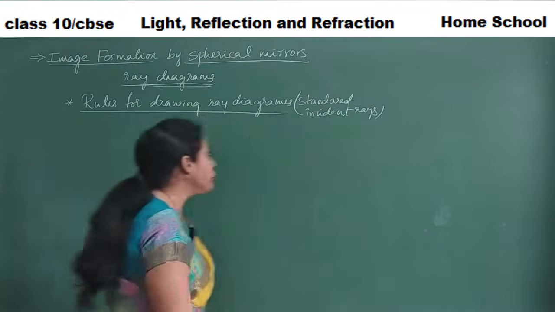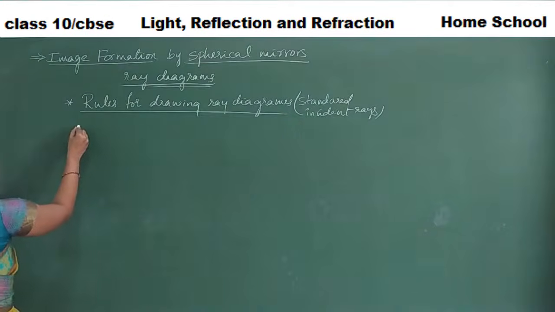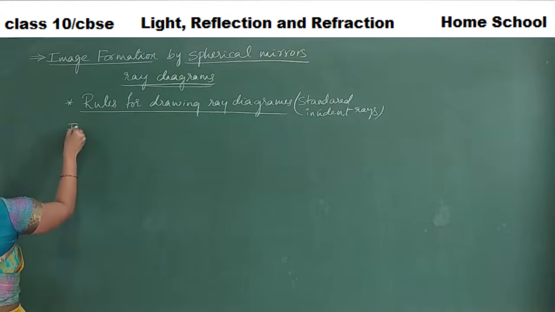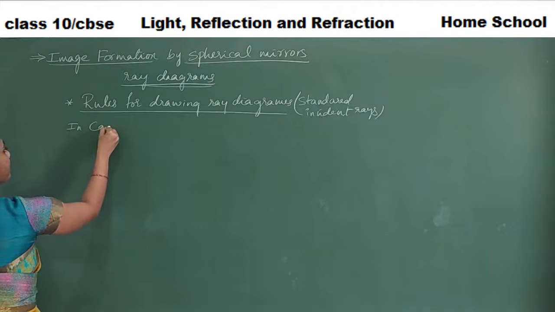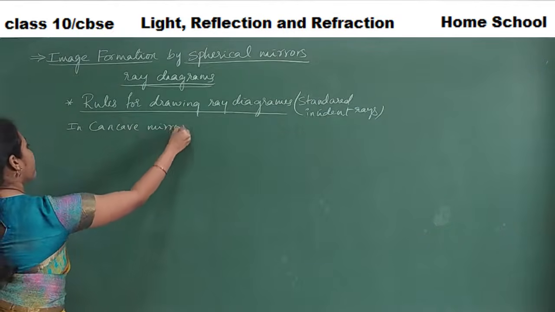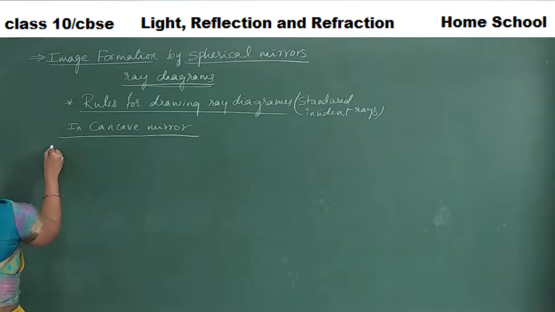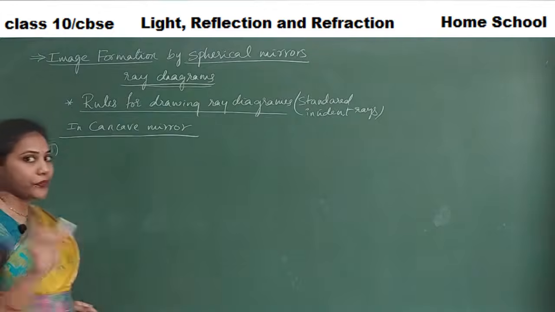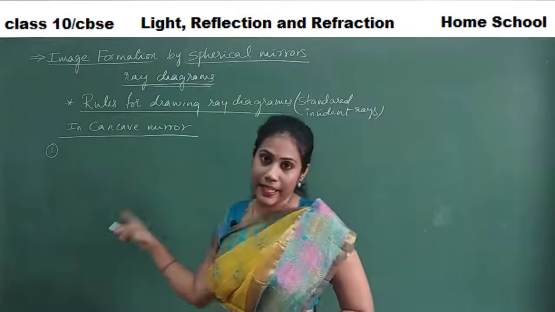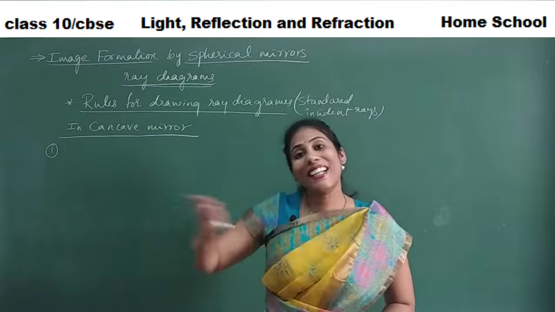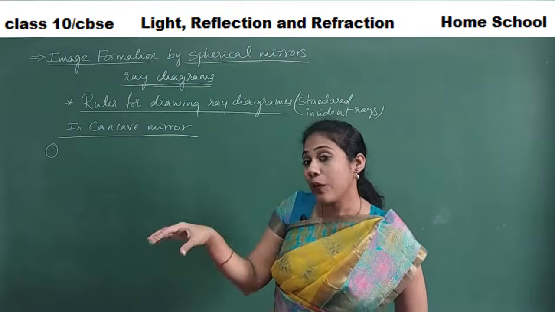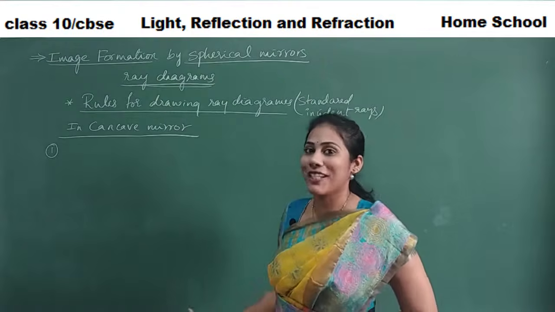Rule number 1. First, I will give the rules for drawing ray diagrams in concave mirrors. Concave mirrors. Rule number 1 is very, very important. When an incident ray is parallel to the principal axis, the reflected ray will pass through the focus.